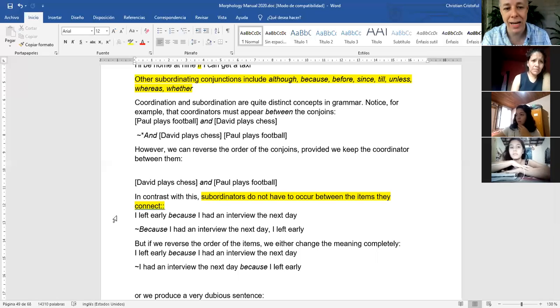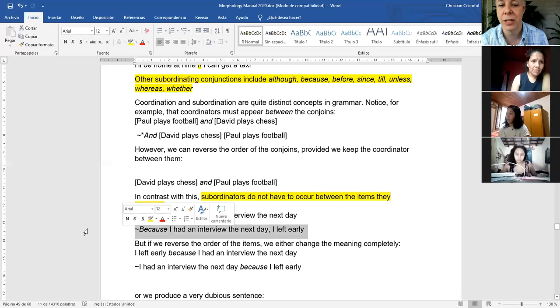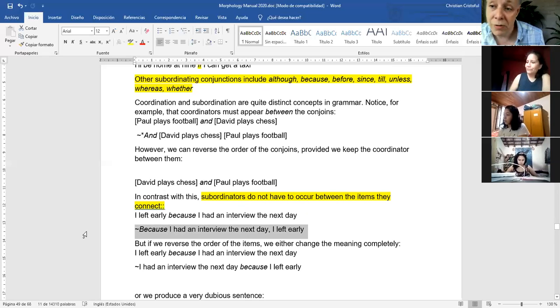Look at the example. I left early because I had an interview the next day. You can say, because I had an interview the next day, I left early. So if you can change the order and put the conjunction at the beginning, then that's a subordinator conjunction. That's what we need to know.